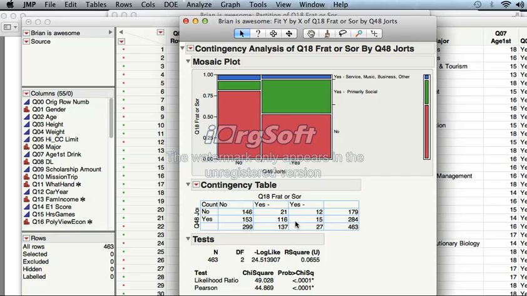Not in here. We're looking at the univariate. As in, there are 299 people not in a fraternity or sorority, 137 who are in, and I believe this is the yes social, and this is the yes music, service, business, other. We have a few things to notice here. This relationship is significant for 2 reasons. One, we have the blocks being very uneven. Visual inspection is good. But better yet, we have a p-value.